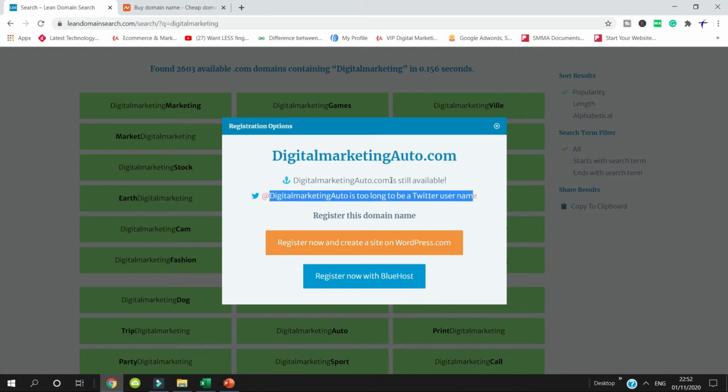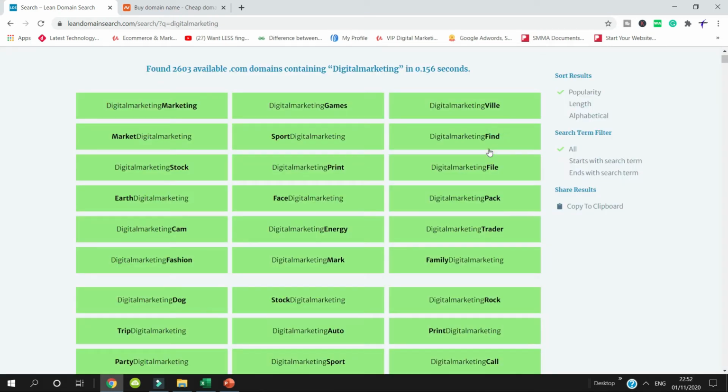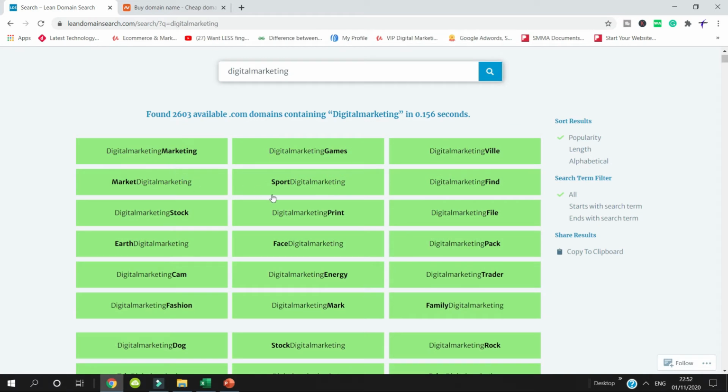So guys, it doesn't matter whether the domain is available or whether you can register it on Twitter or not. You can select it, and you can register the same name on Twitter, but the name will be a little bigger, so you have to edit the name while keeping the same name on Twitter as well. Remember one thing: when you're registering the domain, if you want to continue with the same name, register the same name on Instagram, on Facebook, and on all social media.